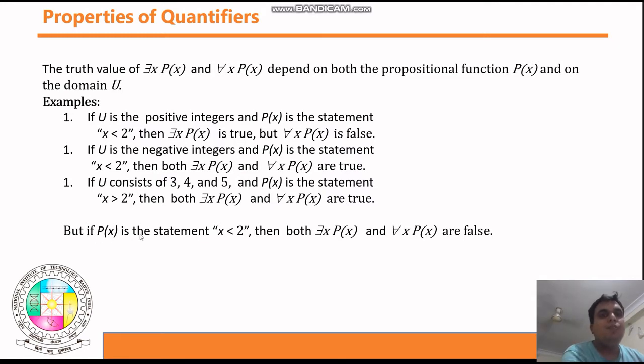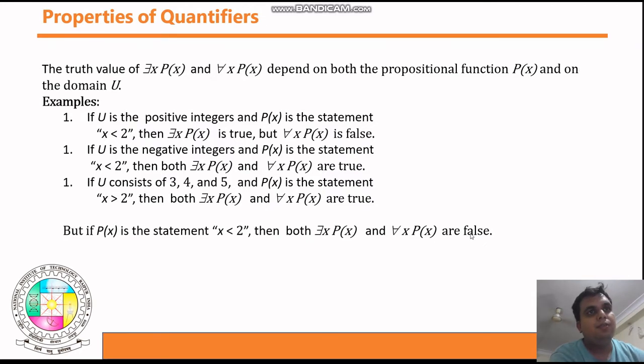But if p of x is the statement x is less than 2, then there exists some x p of x and for all x p of x are both false. Guys, x is less than 2. Now there is no element where you will get this statement true, because 3 is greater than 2, 4 is greater than 2 and 5 is also greater than 2. In that case you get both statements as false. I hope you are getting my point.